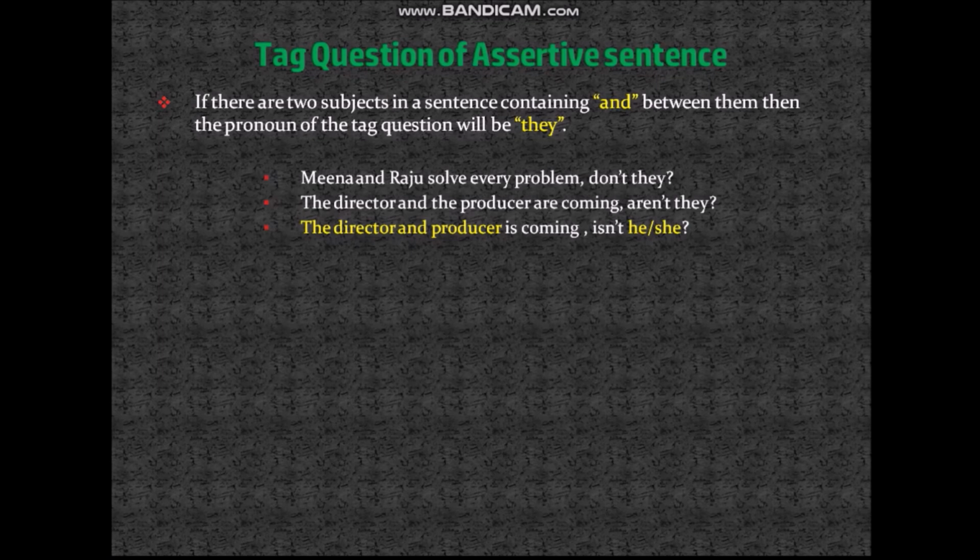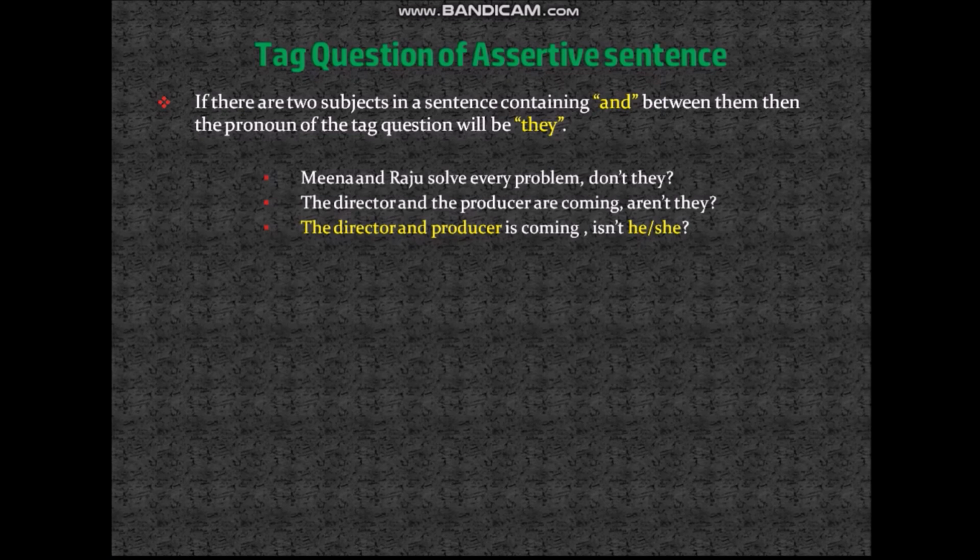The next one is the director and producer is coming, isn't he or isn't she? Now there is a problem. That is, the director and producer. If you know the rules of articles, you know whenever there is only one "the" and there are two nouns, the subject is singular.